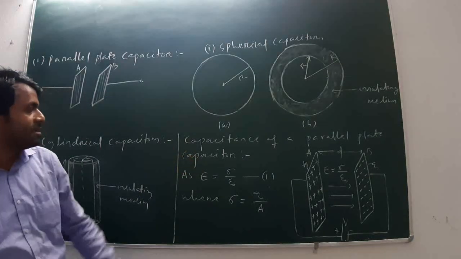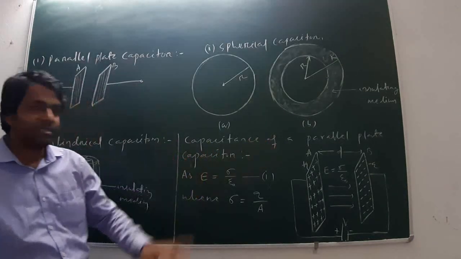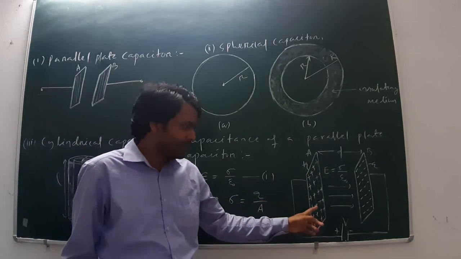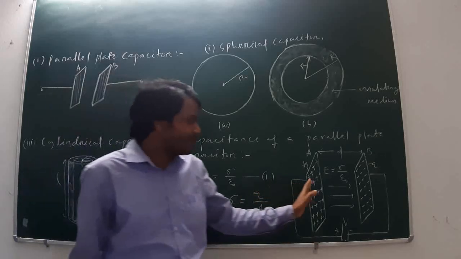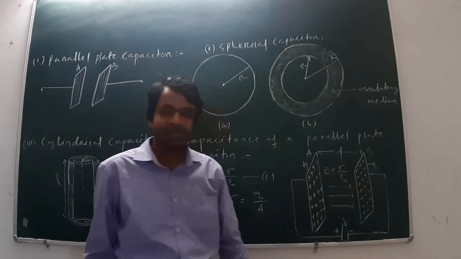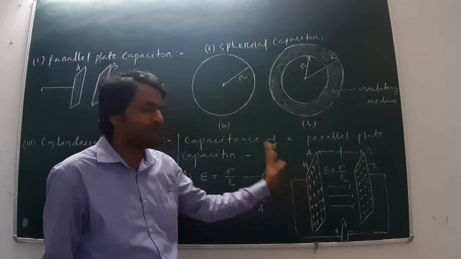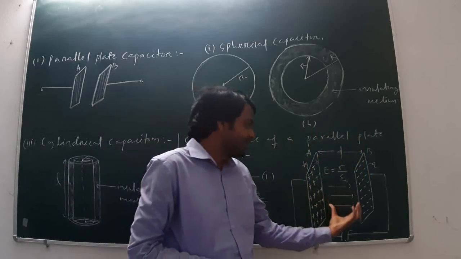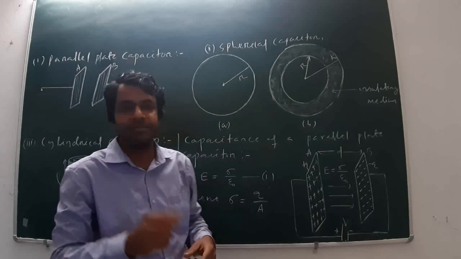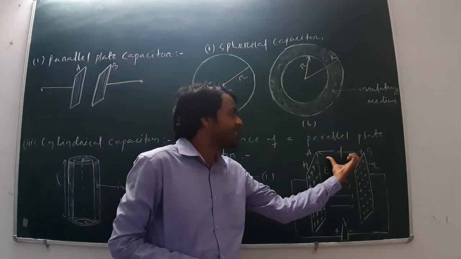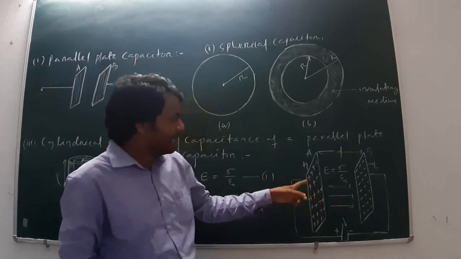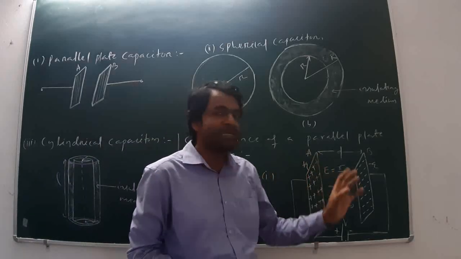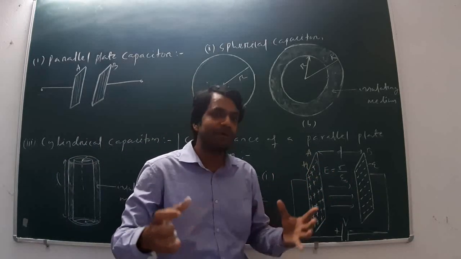Here I have written the capacitance of a parallel plate capacitor. I have drawn a diagram here. These are two plates, plate A, plate B. Plate A is positively charged, plus Q. Plate B is negatively charged, minus Q. The separation between them is small d. Each plate has a certain area of cross section, let that be capital A. A is the area of cross section.